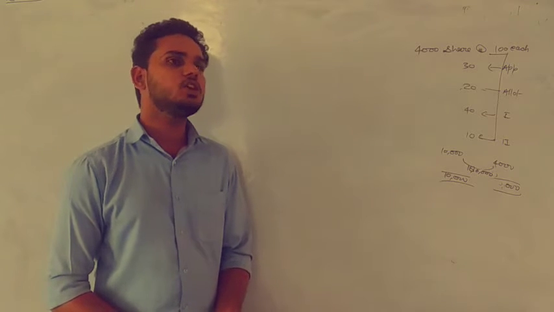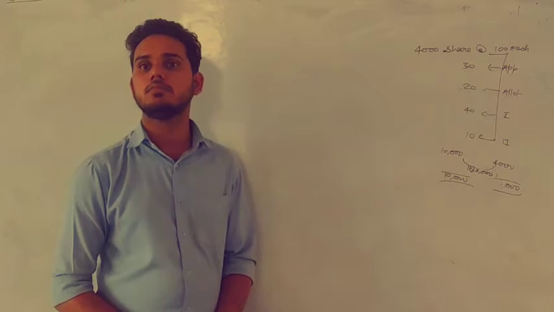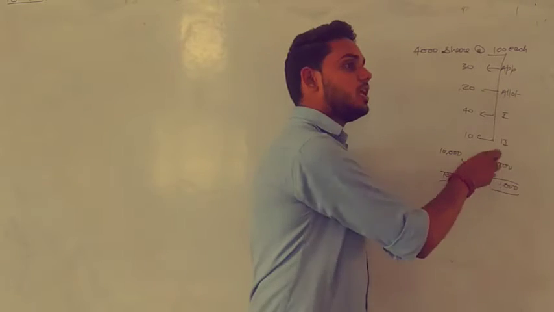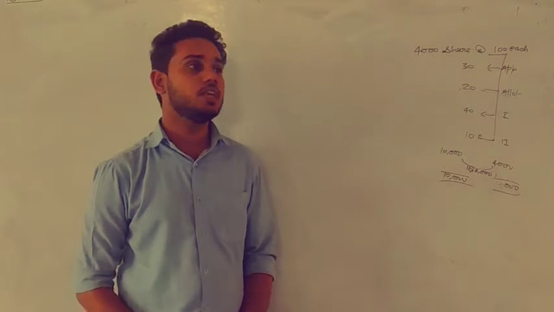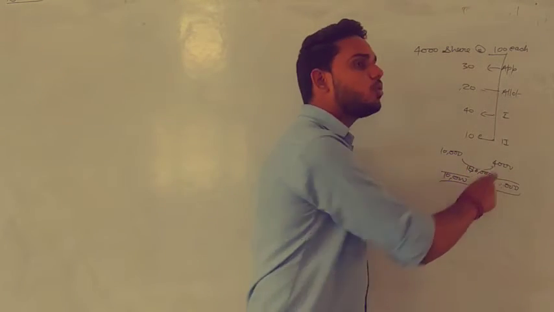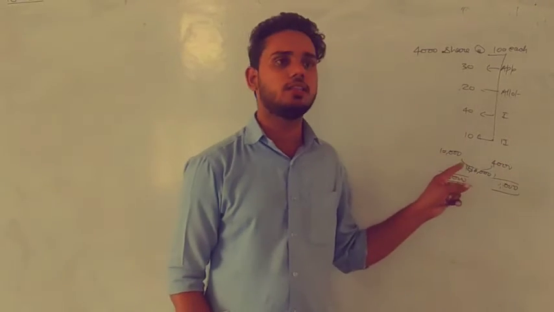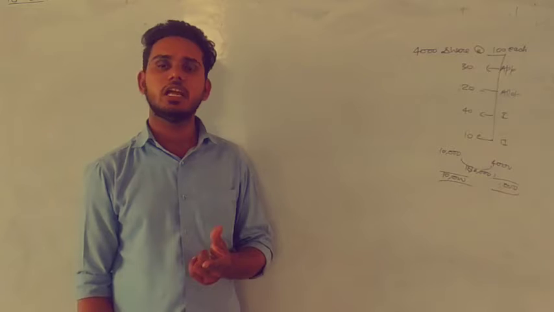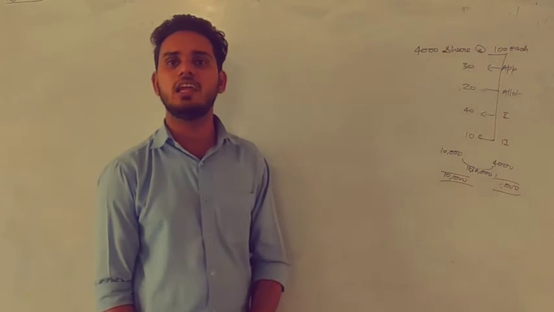And this advance or excess money belongs to how many shareholders? 4,000. Never say that this belongs to 10,000, because we have given shares to only 4,000 people, and those 4,000 applied for 10,000. So the excess money that we are having belongs to 4,000 people and that is 1,80,000.